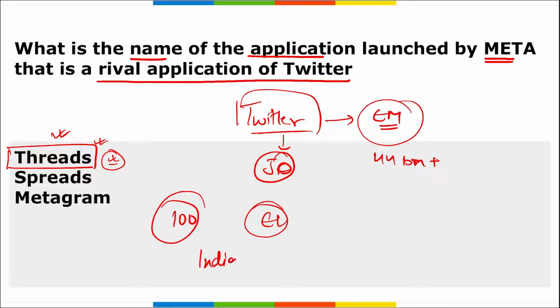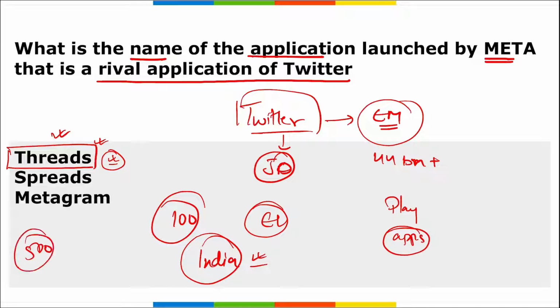Remember, in the world, the country with the highest number of downloads of Threads is our India, correct? This application is available both on the Play Store and App Store, that is for Apple. The posts in Threads can be up to 500 characters long. They can include links, photos and videos up to 5 minutes long. Also remember, if you want to log in to Threads, the users will need an Instagram account to log in, and if they want to delete their Threads account, their Instagram will also be deleted alongside. So you need to take care of that.